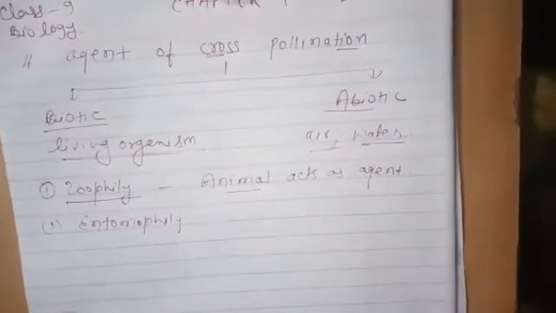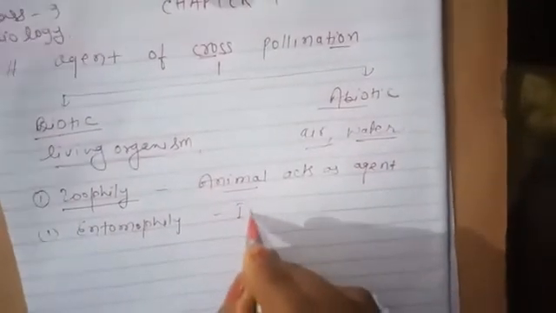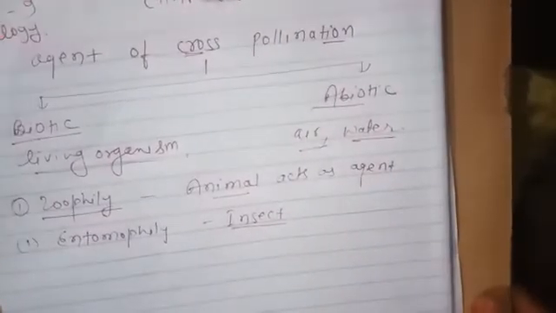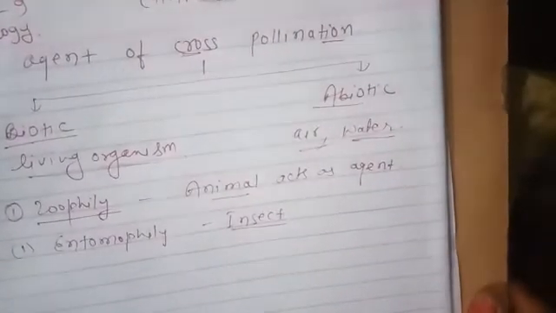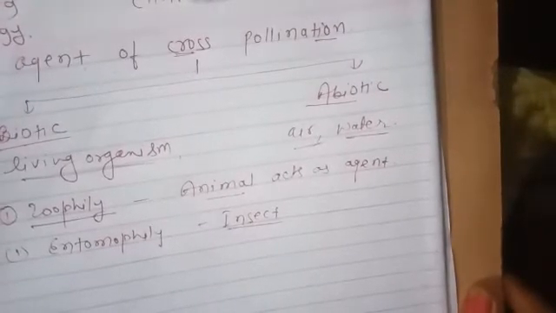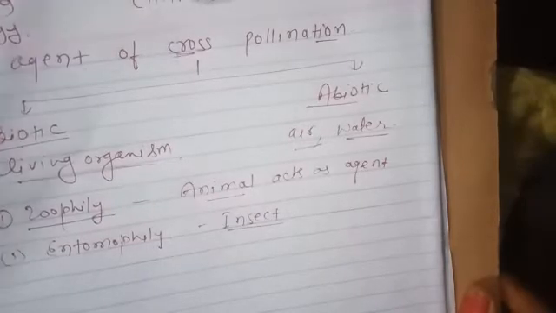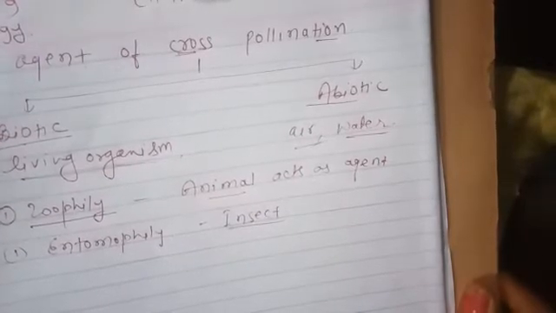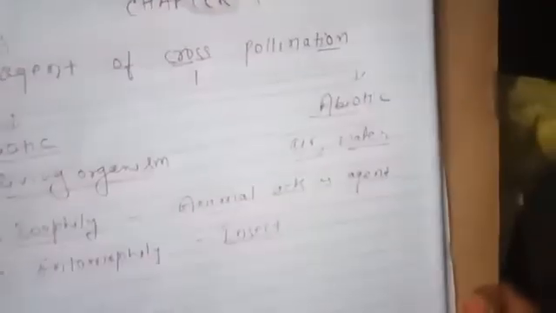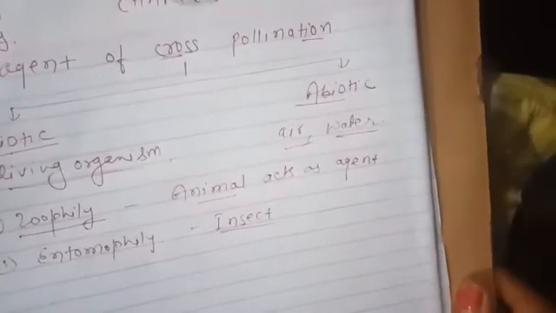Entomophily means when the pollination takes place by insects, then this one is known as entomophily. For insect pollinated flowers there are also some adaptations, like they have bright colors, they have scent or nectar present in the flower, and they should be scented.